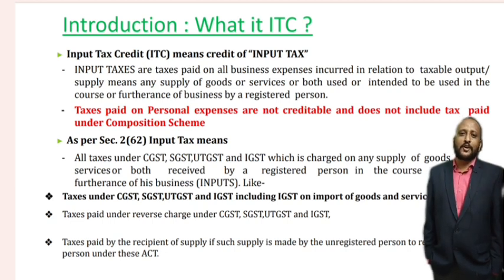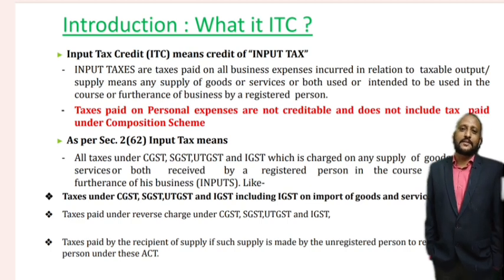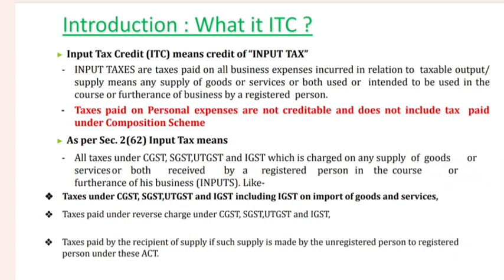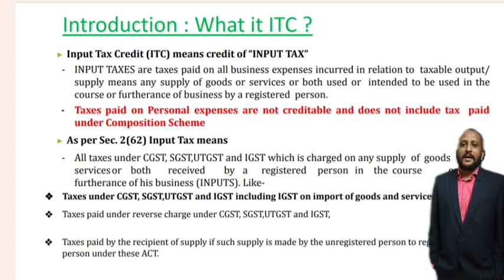Only the expenses paid on the supply of goods and services which are used in the course of business are given as credit. As per section 2(62), input tax means all the taxes under CGST, SGST, UGST and IGST which are chargeable on supply of goods or services or both which are received by a registered person in the course or for the furtherance of business, right?